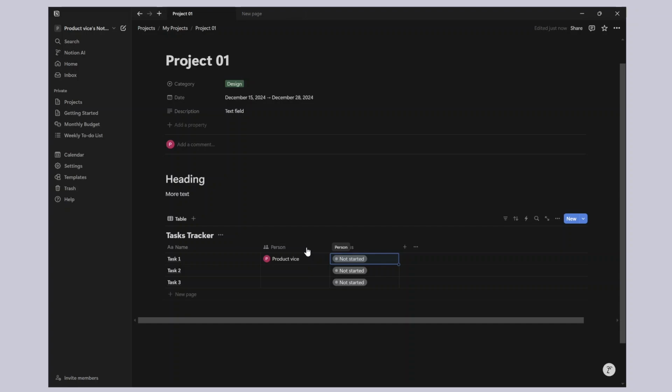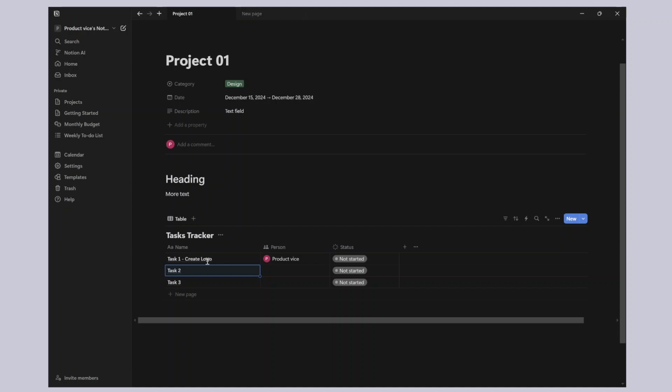Now, why would you even need to connect multiple databases? So for instance, let me give you an example of a task. Let's say we are creating a logo. For a task like this, maybe different projects are going to use the same logo itself, right? Like I have my product wise channel, I want to use the same logo for all the projects that I make for this channel. So this task itself will be related to multiple projects. It doesn't have to be related to just this project itself.